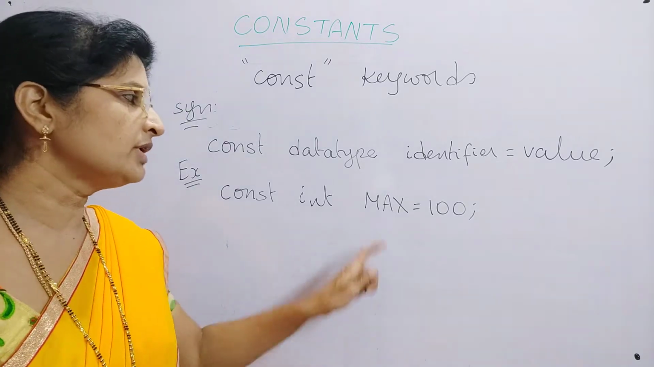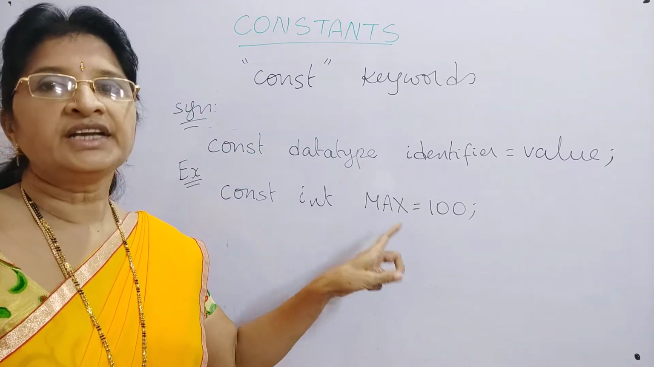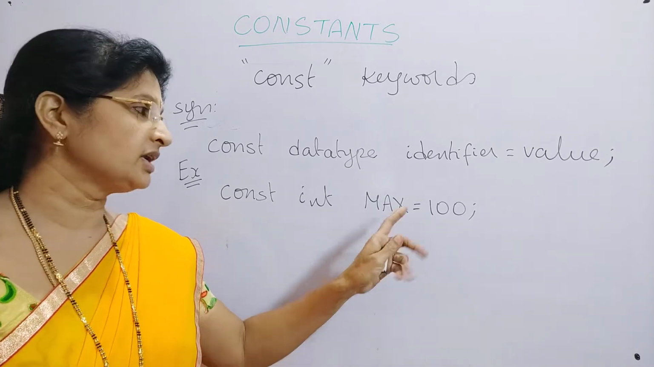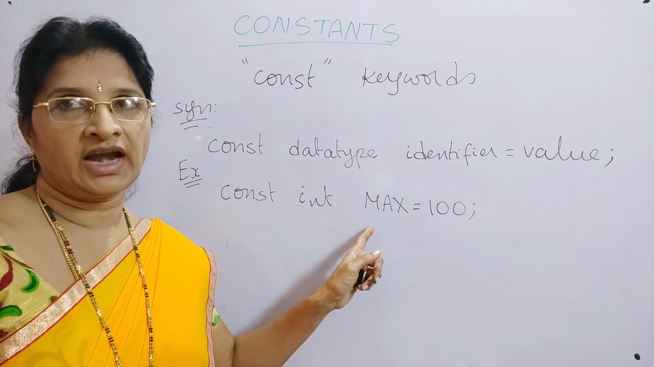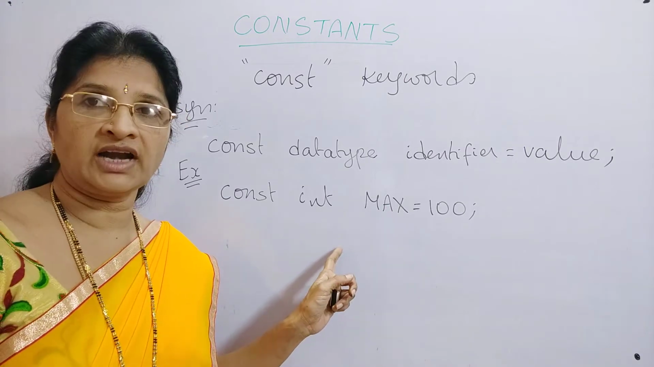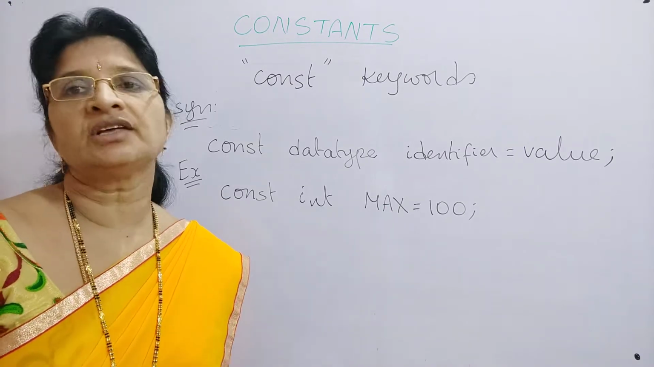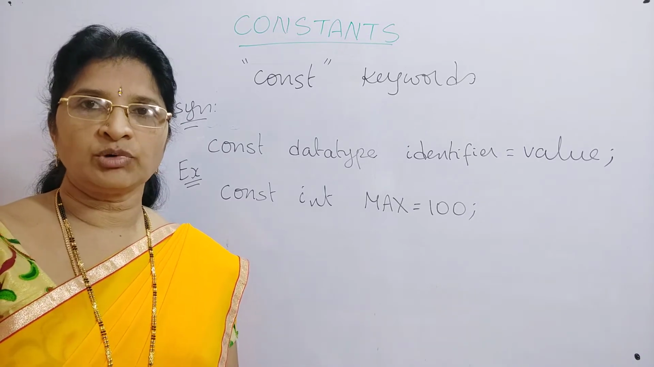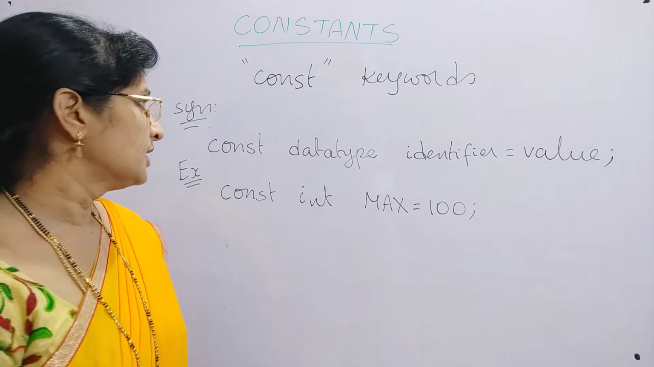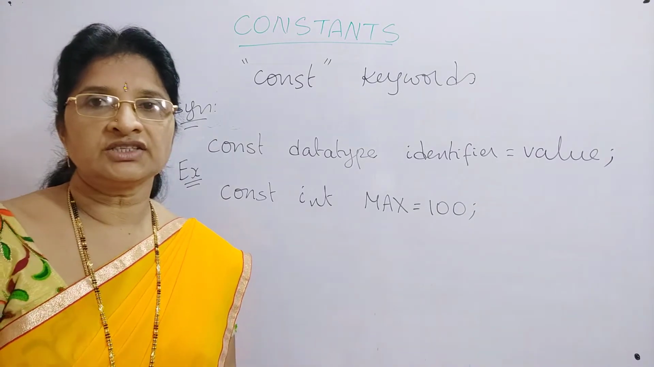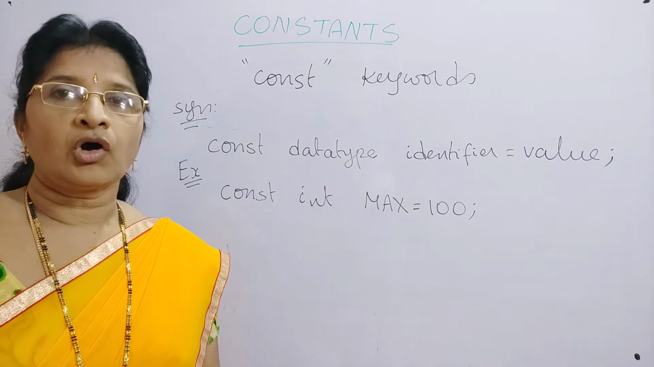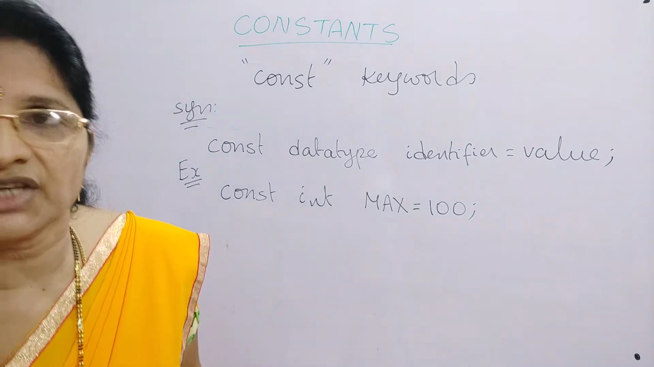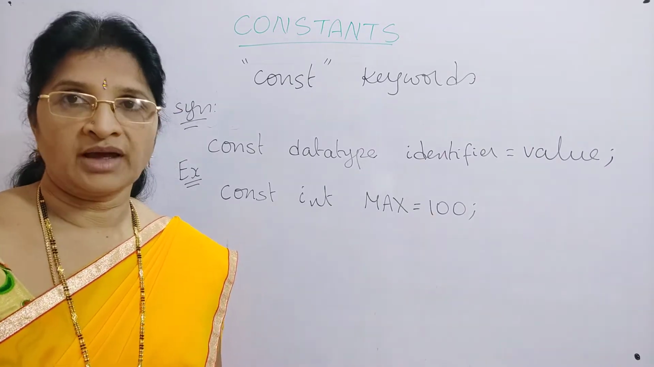So that means whenever you want to use this max, it can be used only on the right hand side of an assignment operator, but it should not be used on the left hand side. If you are using it on the left hand side, you are trying to change the value of a constant. That is not allowed whenever you declare a variable with the keyword const. So that is what is meant by a constant in C language. That is a fixed value which cannot be changed in our programming.